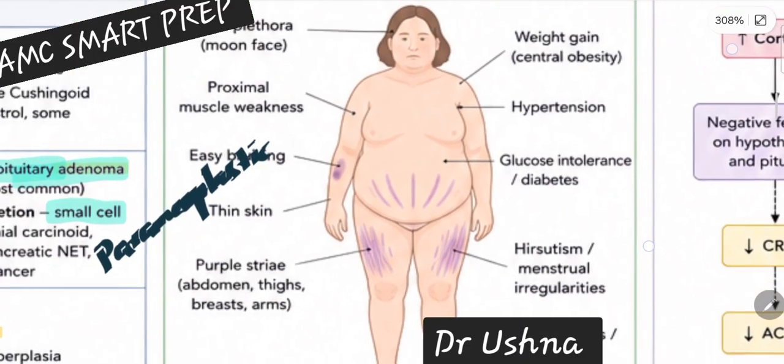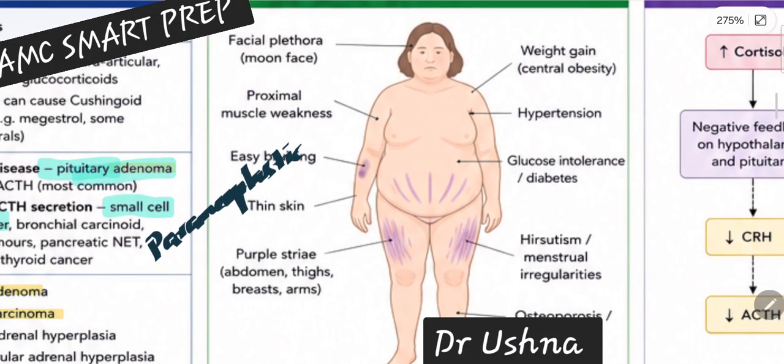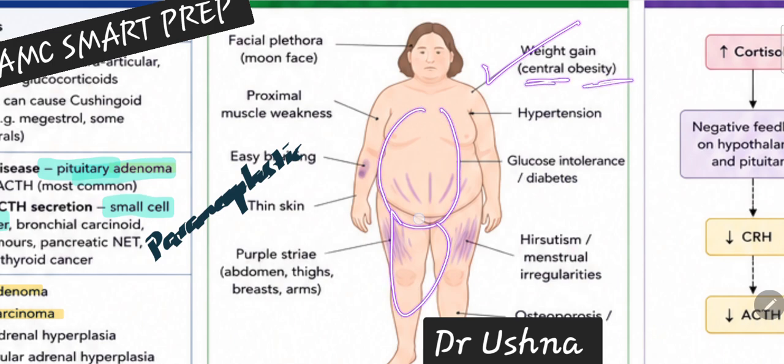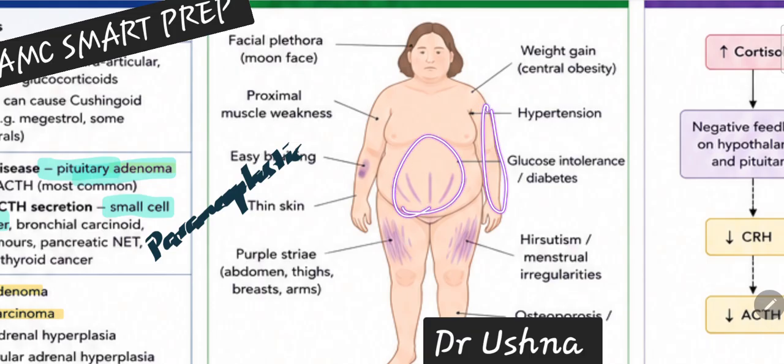So this is a picture I showed you at the start of the lecture. The patient is going to have weight gain, which is basically central obesity. This is how central obesity looks: the extremities are thin compared to your abdomen or the central portion. The patient is going to present with hypertension, and glucose intolerance can be there. The patient has hirsutism, menstrual irregularities in females, which are very common, and weak bones. Because the extremities are so thin, the patient can present with osteoporosis.